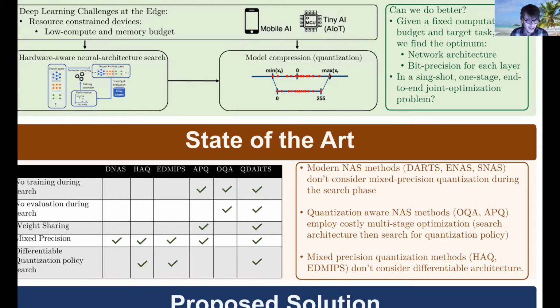Of all these techniques, QDARTS is by far the most flexible solution. QDARTS incorporates the efficient neural architecture search of DARTS, but it also uses differentiable quantization policy search during the search and the end-to-end joint optimization.